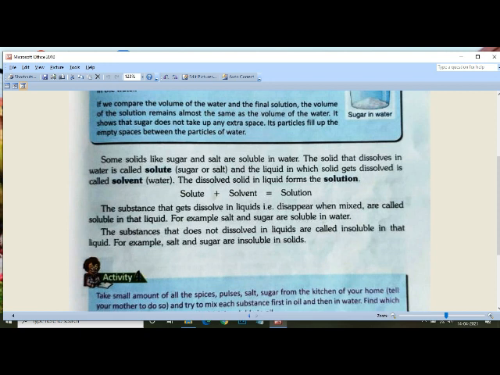Okay. So what do you understand from this paragraph? Some solids like sugar and salt are soluble in water. So the solid that dissolves in water is called solute. Okay. And the liquid in which the solid gets dissolved is called solvent. And the dissolved solid in liquid forms the solution. That means solute plus solvent equals solution. Okay.